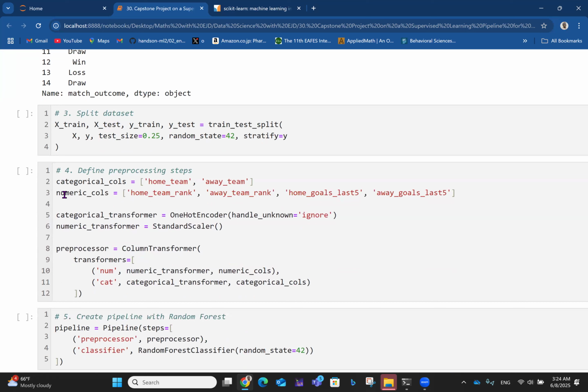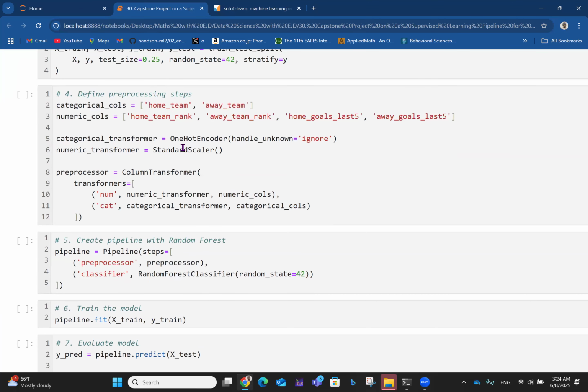Then the next thing we want to do is to split the data set as we've always done. So X train, X test, Y train, Y test, and then we do the train test split. So we have X, y, test size is 0.25. It means we are training the model with 75% of the data set, and we are testing with 25%. The random state is to make sure we can always reproduce the result, and we stratify with the match outcome. Okay, so that is done.